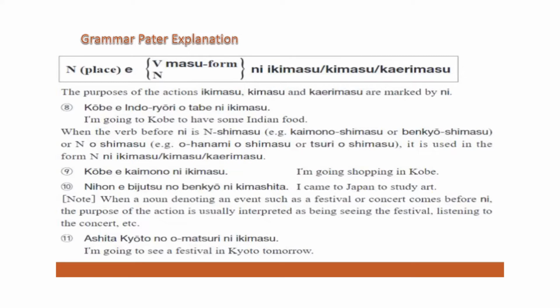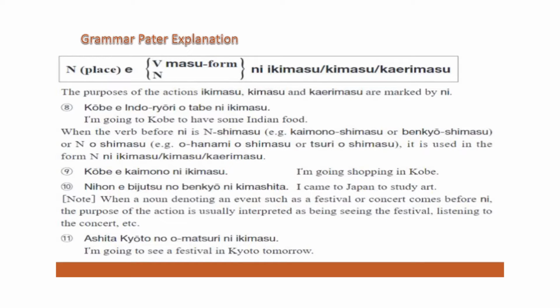The first thing is noun, place A, then ikimasu, kimasu, kairimasu. This we did already. In between we are putting a verb or noun with the ni particle. And this ni particle will show the purpose of something.